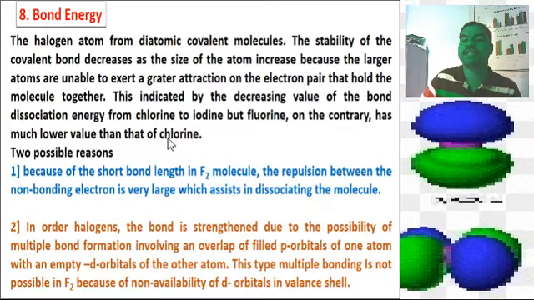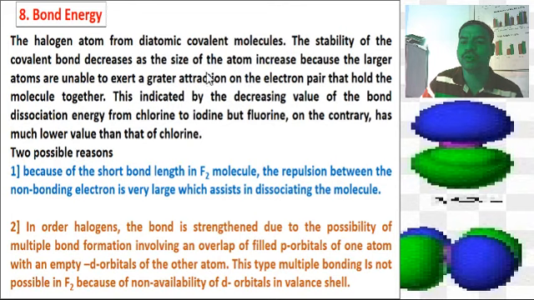Then bond energy is very important here. The halogen atoms form diatomic covalent molecules. The stability of the covalent bond decreases as the size of the atoms increases, because the larger atoms exert a smaller attraction on the electron pair that holds the molecules together. This is indicated by the decreasing values of the bond dissociation energy from chlorine to iodine, but fluorine, on the contrary, has a much lower value than that of chlorine.